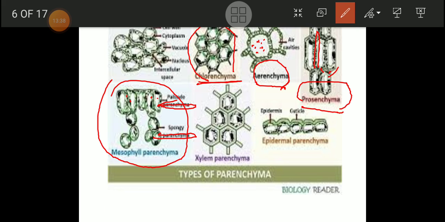And the other we can see is the spongy, spongy type of mesophyll parenchyma. These spongy cells store the food material synthesized in the palisade tissue.